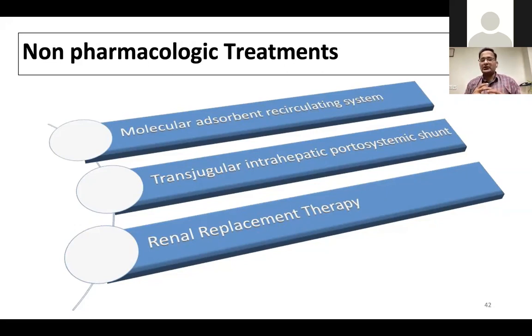So in HRS patients particularly, liver dialysis can be attempted, and that too as a bridge to transplant. Those who respond should be advised to go for the transplant at the earliest, because otherwise there is recurrence and no long-term benefit with this. The second one is TIPS, transjugular intrahepatic portosystemic stent. I'll discuss it in a few slides. That is a very interesting and very important measure in the management of both refractory ascites and HRS. And renal replacement therapy, although it might be required in only a few patients, I'll discuss in a couple of slides further.